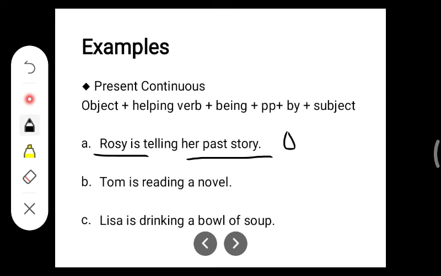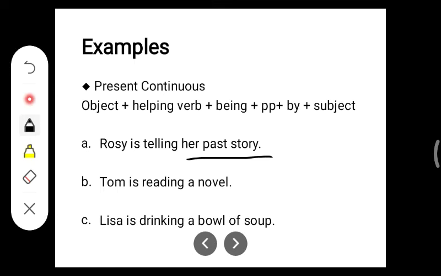So now what we must do is, using this formula, convert this into passive voice. So here the object should come first. So what will come first? Her past story. Then helping verb. This is in present tense and it is about a single story. So it will be is. Her past story is.